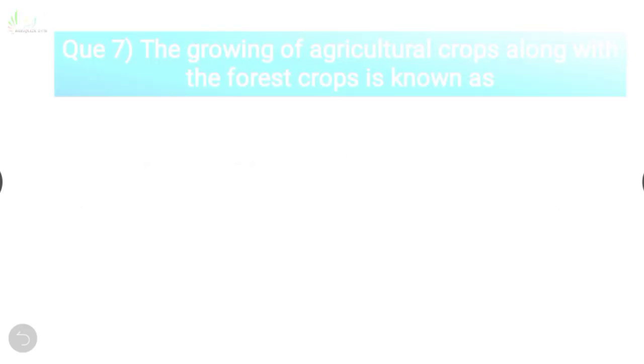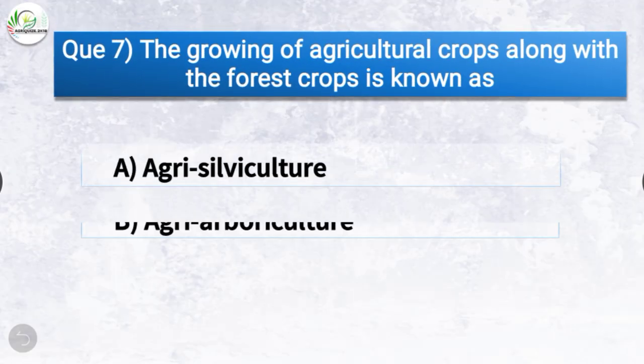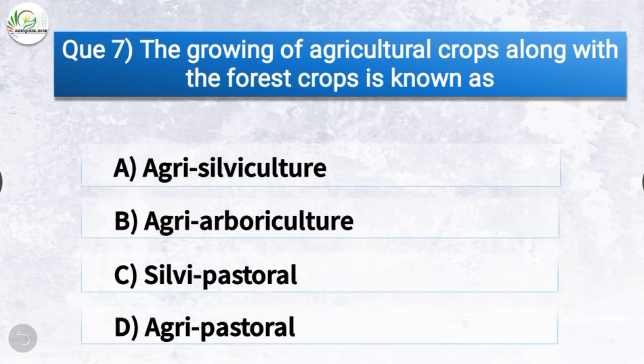Question number 7. The growing of agricultural crops along with the forest crop is known as? The options are agri-silviculture, agri-arboriculture, silvipastoral, agri-pastoral. The correct answer is option A, agri-silviculture. So the growing of agricultural crops along with the forest crop is known as agri-silviculture.